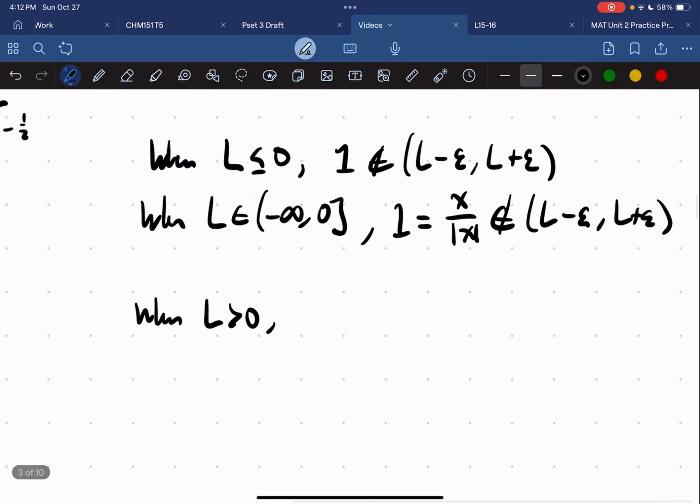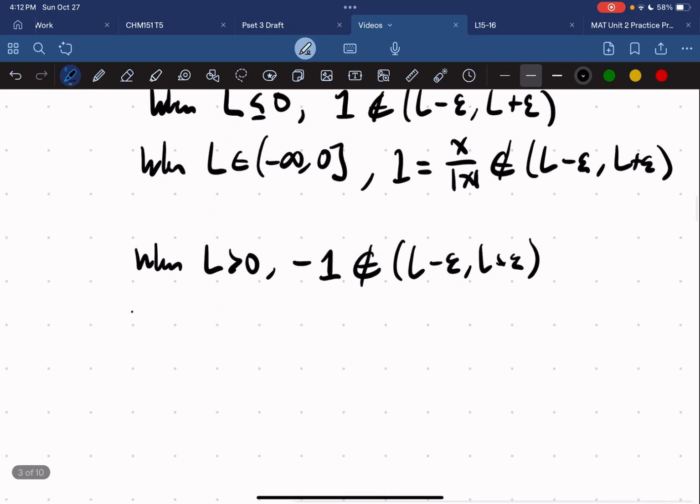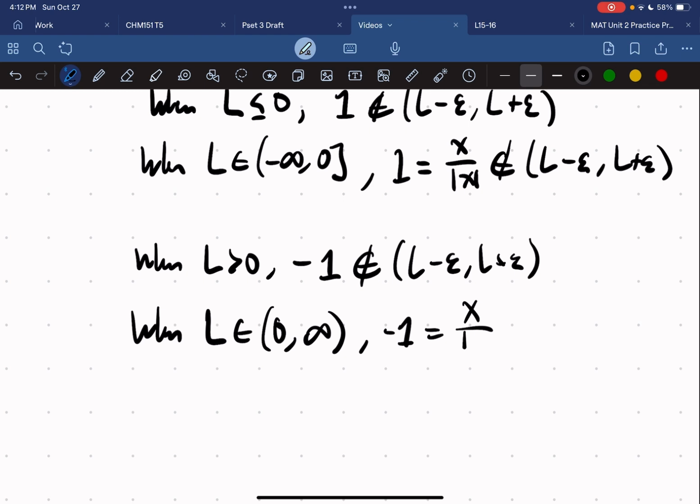But we know that -1 is not in this interval. In other words, when L is an element of 0 to positive infinity, -1, which we can choose an x for, is not in this interval.